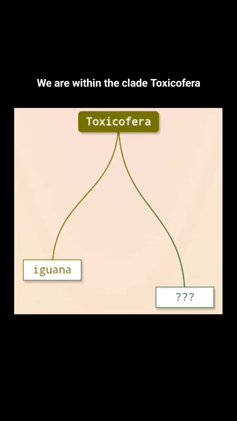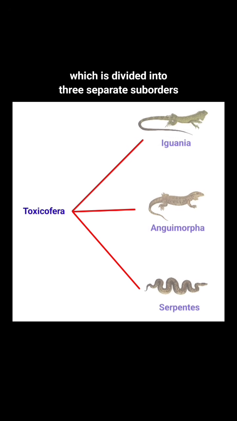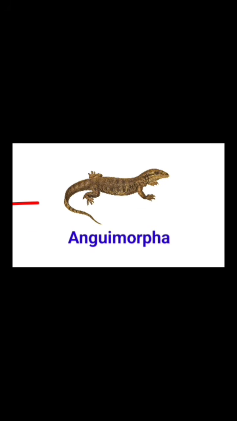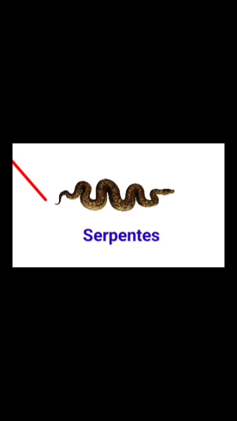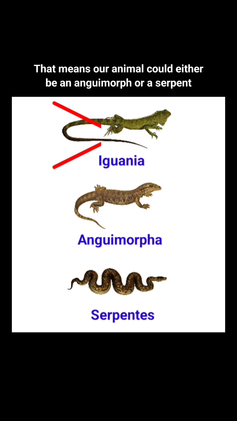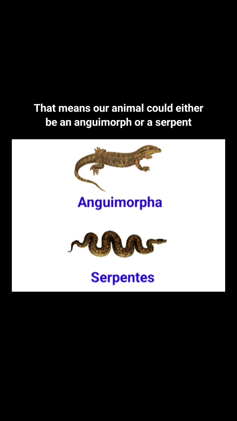Iguana. Alright, we are within the clade Toxicofera, which is divided into 3 separate suborders: Iguania, Anguimorpha, and Serpentes. The iguana represents the iguanian branch. That means our animal could either be an anguimorph or a serpent.